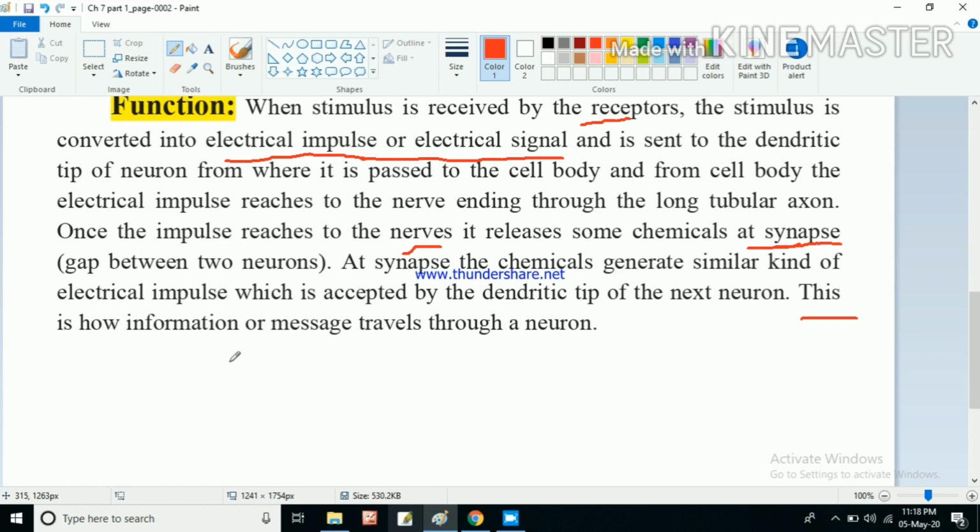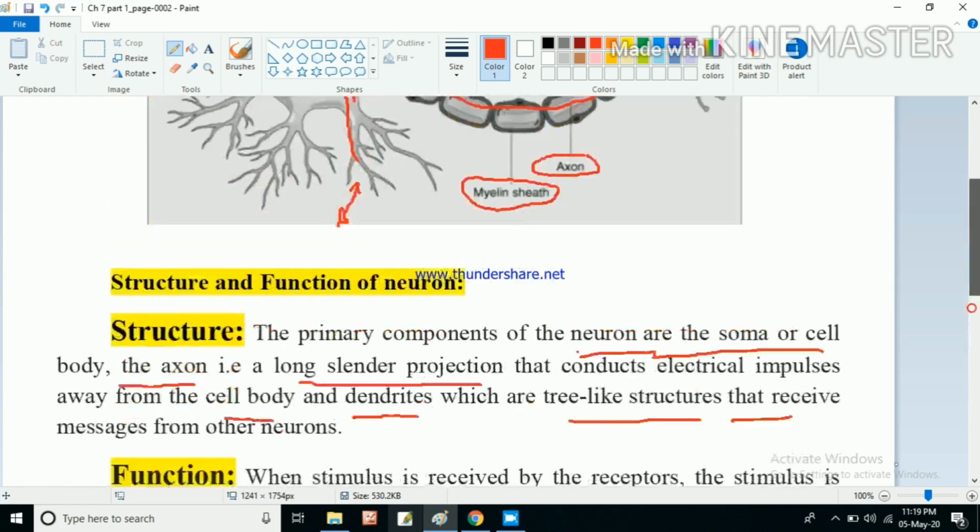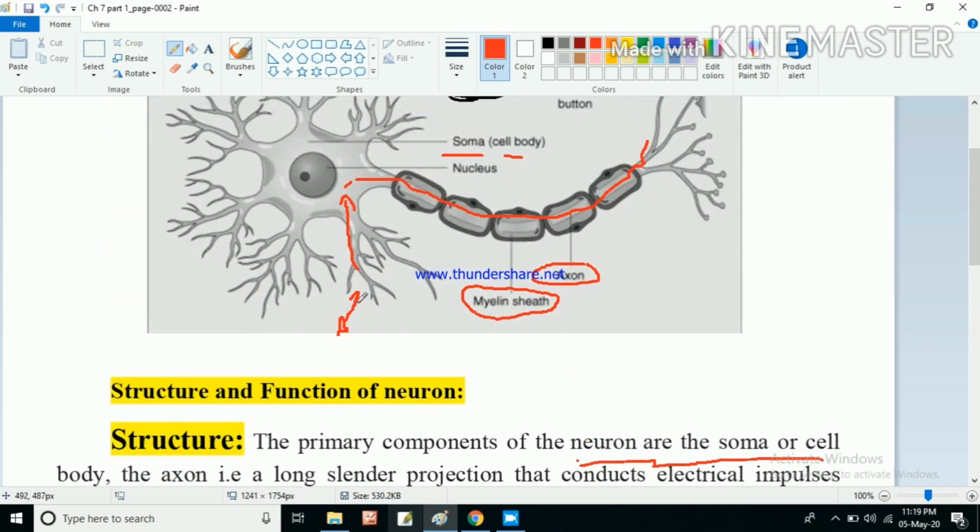In our class 8 and class 9 we have seen that a neuron just transmits or carries information or message from one part of the body to another part. But here we have seen how it is conducting the information or the signals from one part to another through the neuron. First the stimulus is accepted by the receptors, and that stimulus is converted into an electrical impulse which is accepted by the dendritic tip.